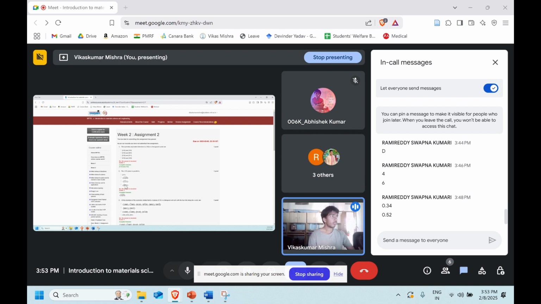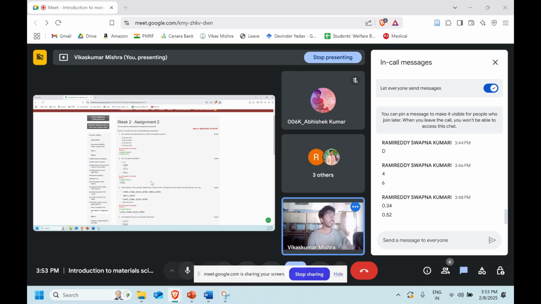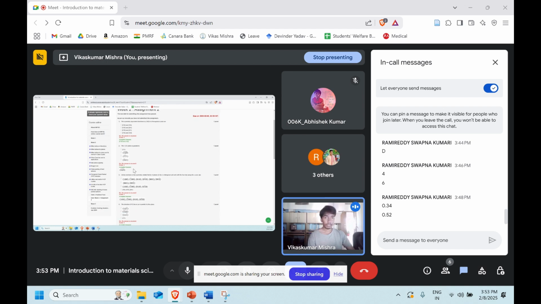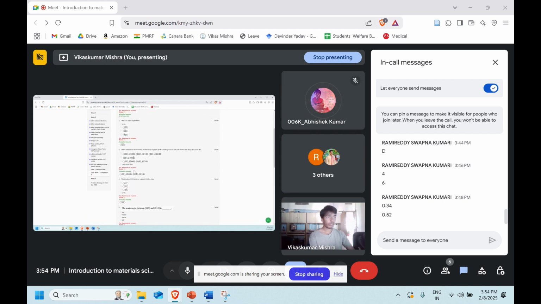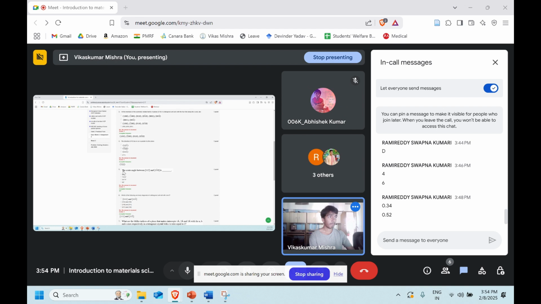Yeah. So I have not attended any of the questions last week. So here we can see that we are talking about which question, Abhishek? Can you tell me the question number? Question 5. Question number five. Okay. Yeah. The acute angle between these two. That is what we need to find, right?